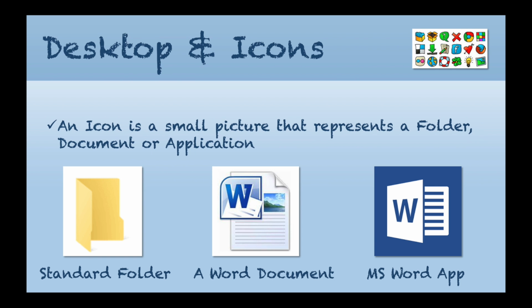An icon is a small picture that represents a folder, a document, or an application. If you look here, this is a standard folder, the yellow folder. This one here is a document, a Word document, and this here is the Microsoft Word application. They all do different things. The folder holds documents, a document is a document, and an application is the actual program that runs.